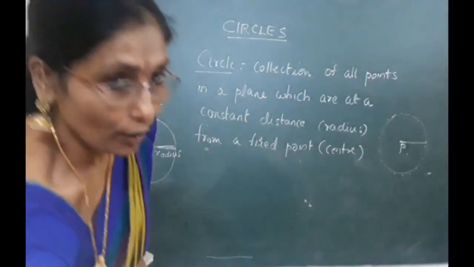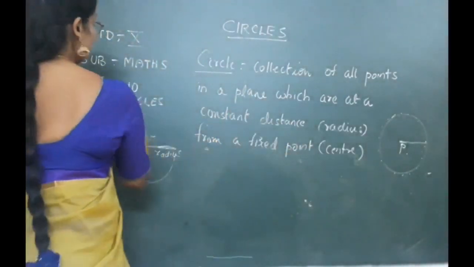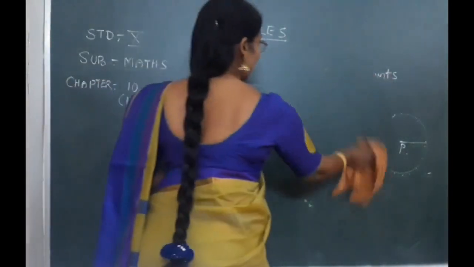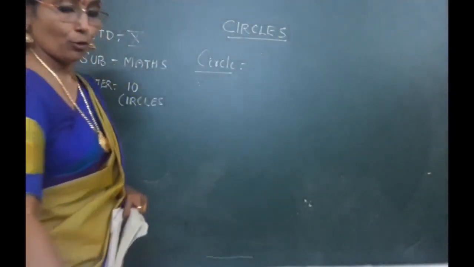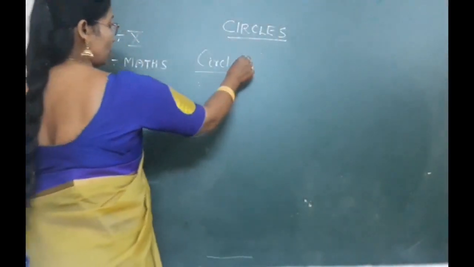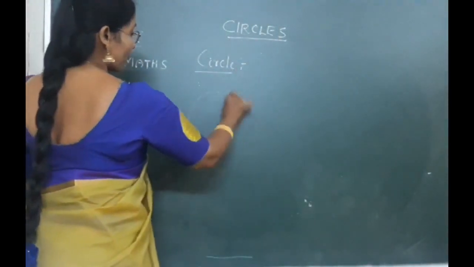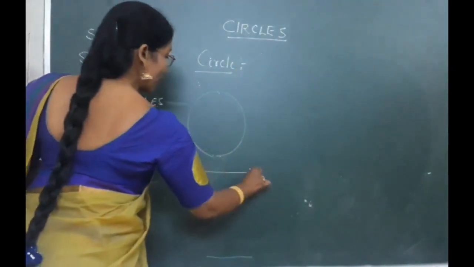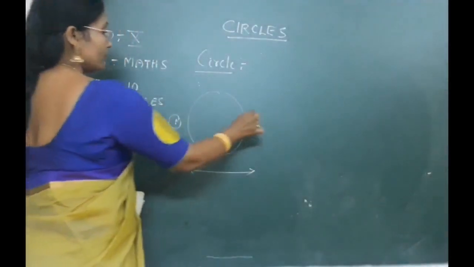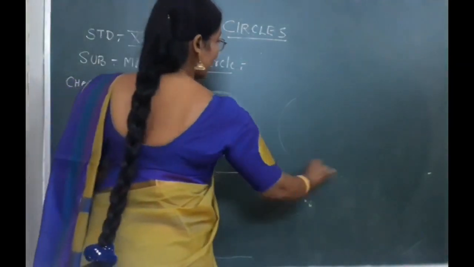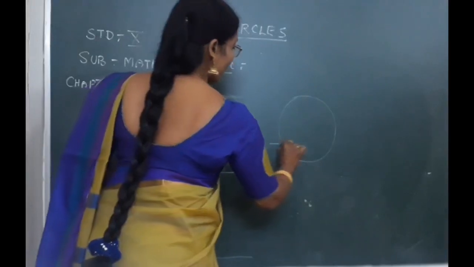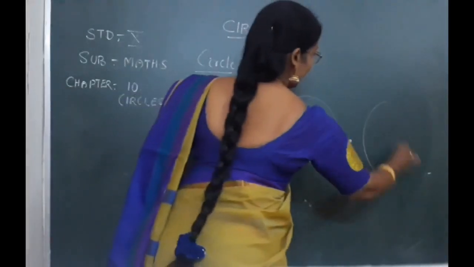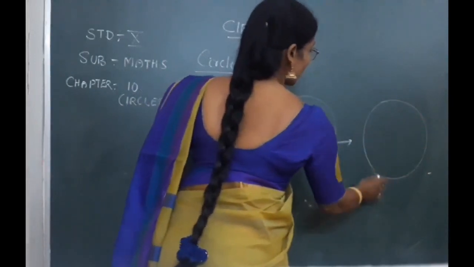Suppose you have drawn a circle and a line in the plane. How many possibilities can occur due to that? That means one circle I have drawn and one line also I have drawn. So this way it can come. This is case number 1. And second case, it can become like this way. And third one, case 3, it can become like this way.